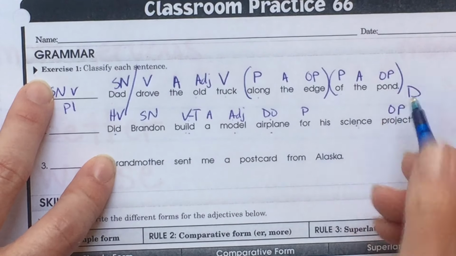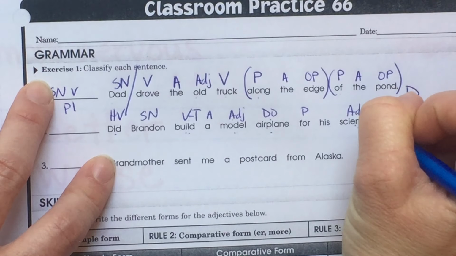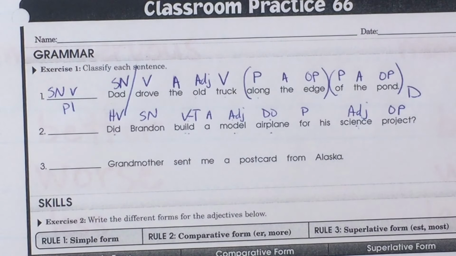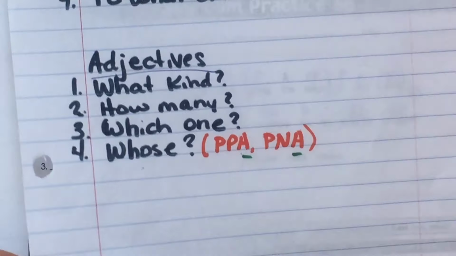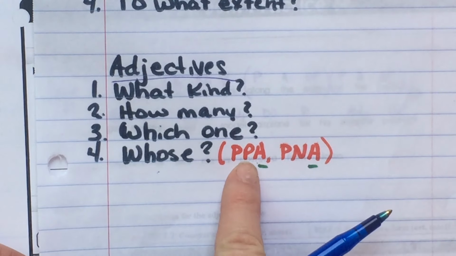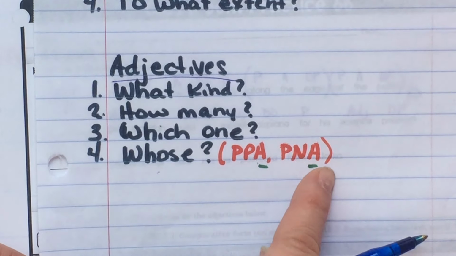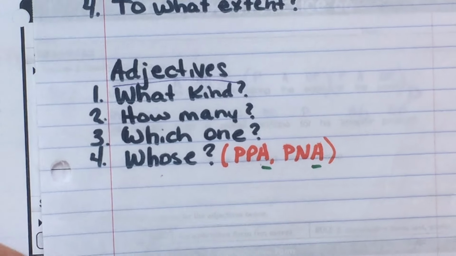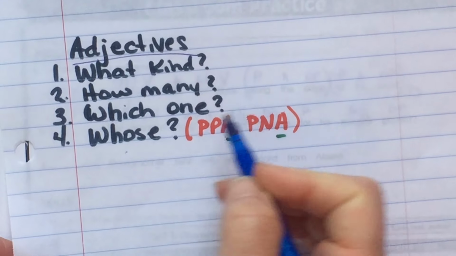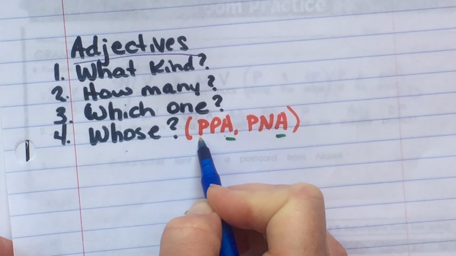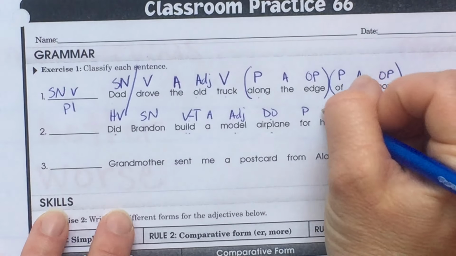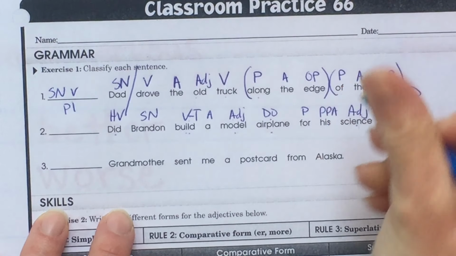Science. Adjective. His. That is answering the question whose. Here's our whose. It's an adjective, and it is either a PPA or a PNA. We know PNA is a possessive noun adjective, and PPA is a possessive pronoun adjective. His is a pronoun, so that is a PPA, possessive pronoun adjective.